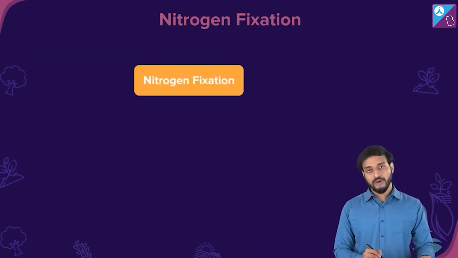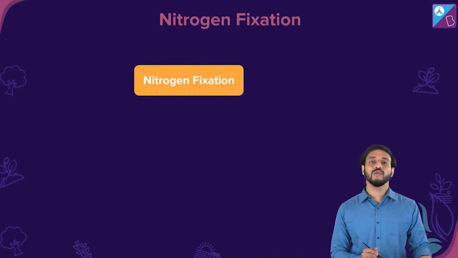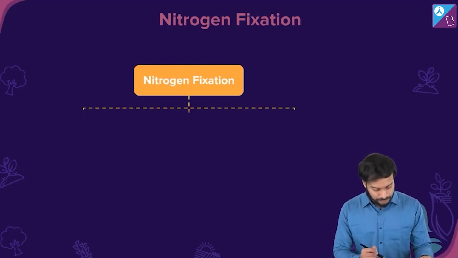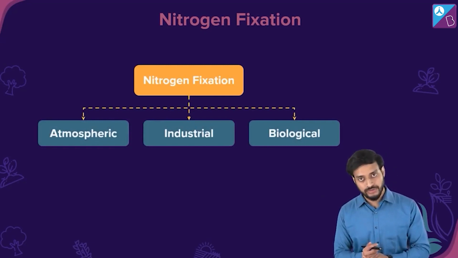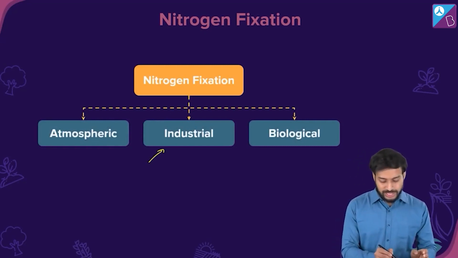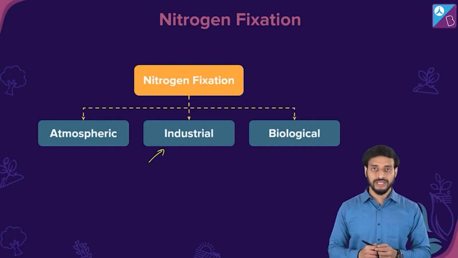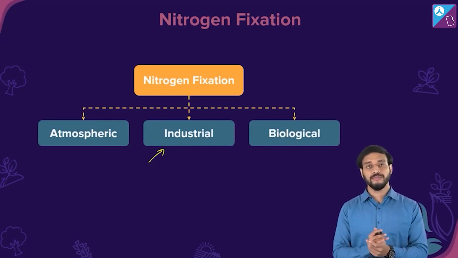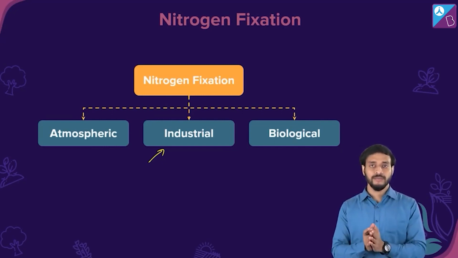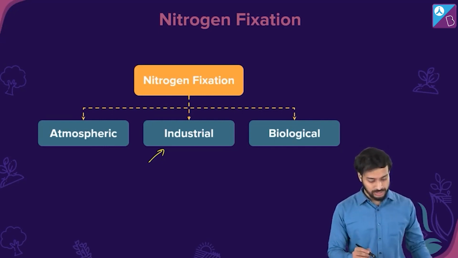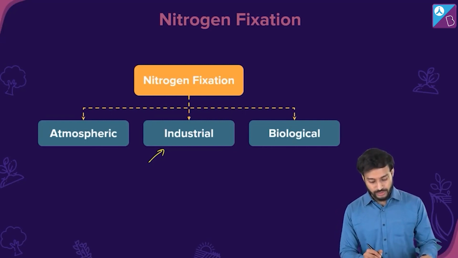Now, let's study nitrogen fixation. What are the ways in which nitrogen can be fixed? These three major ways: atmospheric nitrogen fixation, industrial nitrogen fixation, biological nitrogen fixation. Let's study all of them, how and why these happen. First, we'll study the atmospheric one.